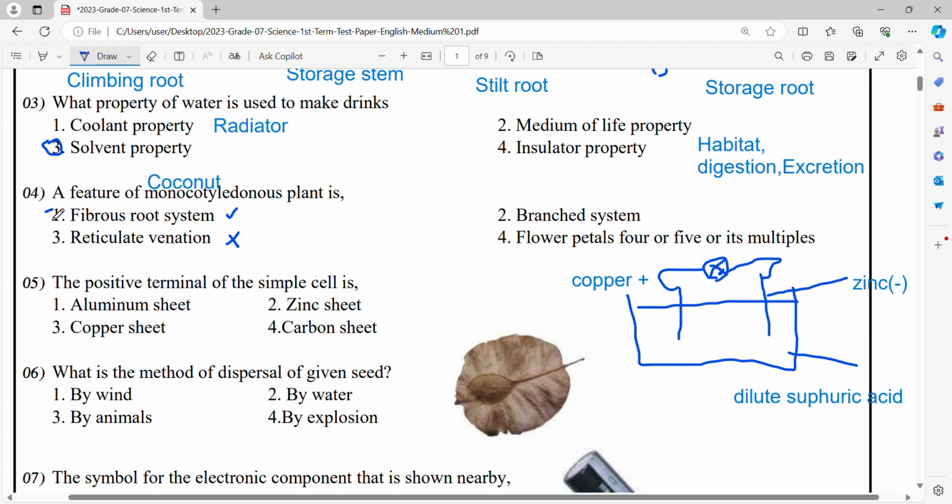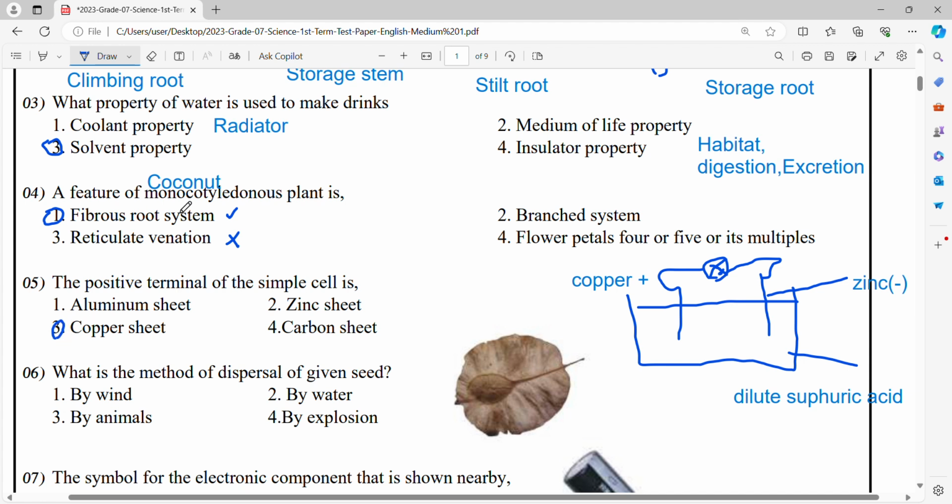Next, the positive terminal of the simple cell. This is the simple cell. We get electricity from the simple cell. We use dilute sulfuric acid, a zinc plate and a copper plate. Here the zinc plate is the negative terminal and the copper plate is the positive terminal. So the positive terminal of the simple cell is copper.